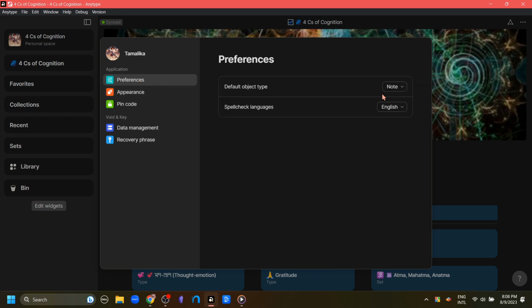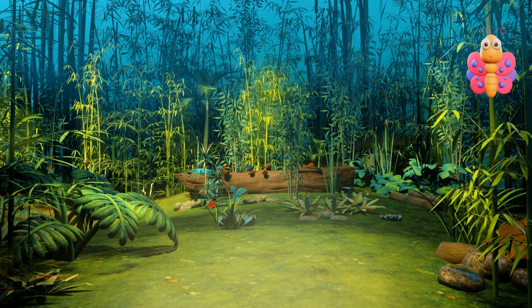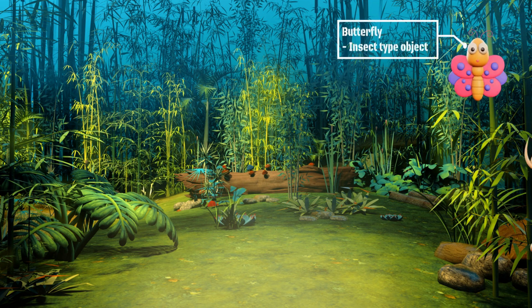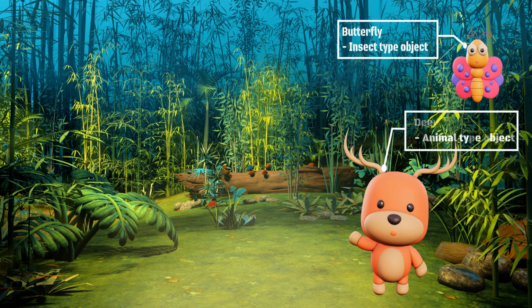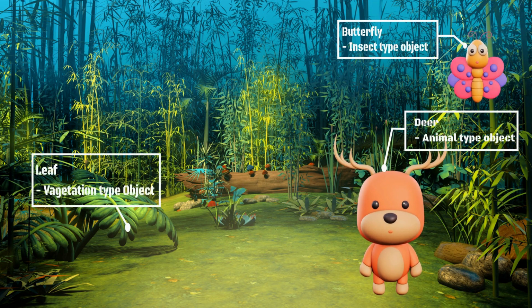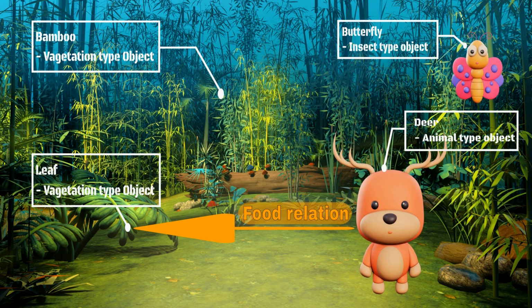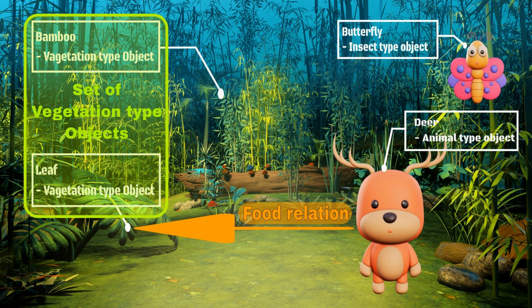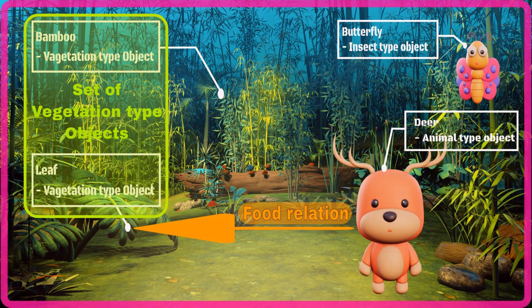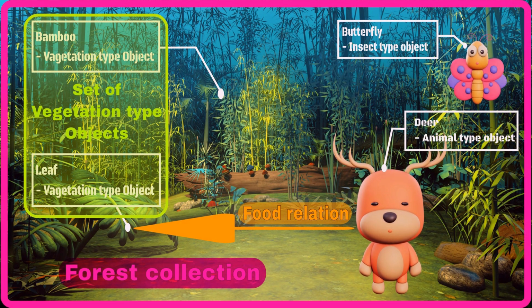Now, this preference menu is very important because here is the default object type. I have mentioned before that in Anytype, everything is an object and these objects can be similar or dissimilar types. So every object is connected to a type. This type is like Anytype's folder, but this folder is automatically built. So in Anytype, making a folder and connecting objects into one place always happens as our mind makes the connections and corrals them into one set. I'll be talking about this in a little more detail a little later.